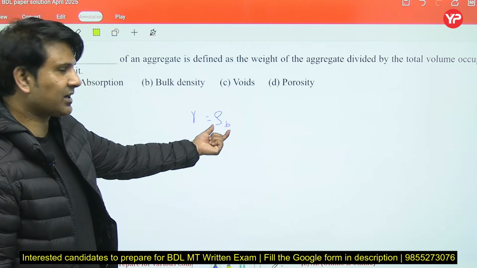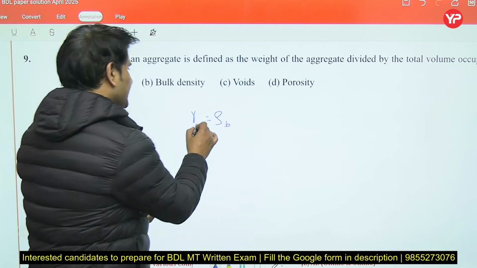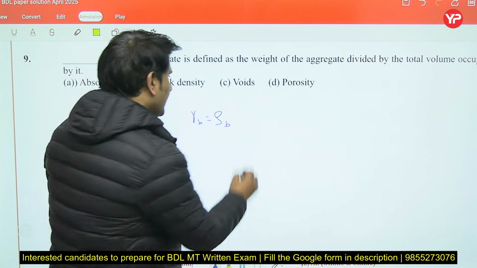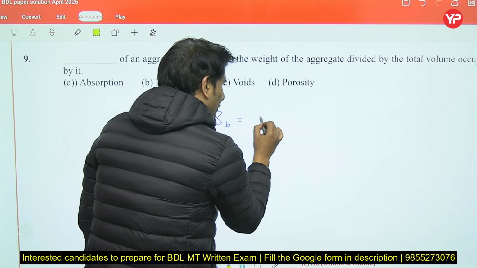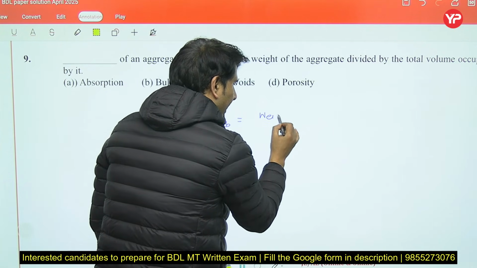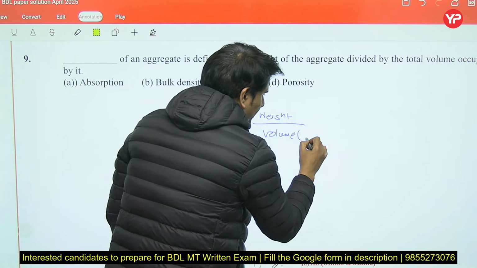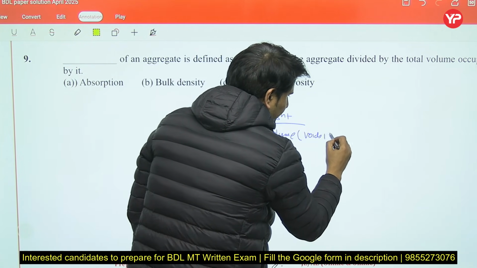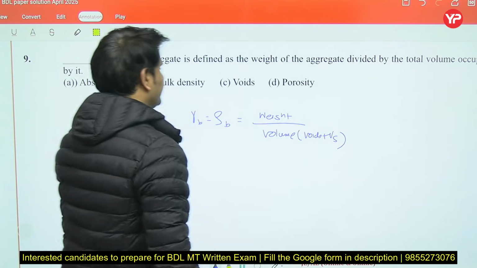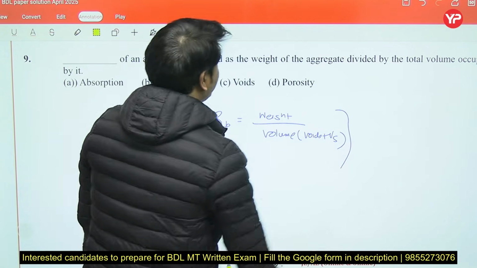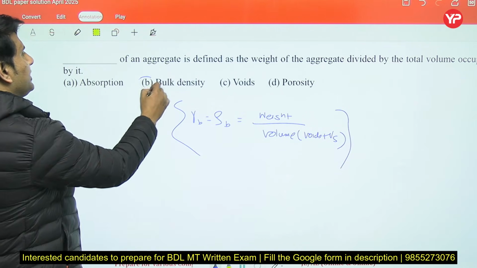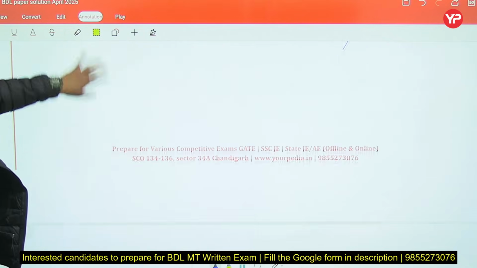So this is bulk density, or you can say bulk unit weight. Unit weight is the ratio of weight by volume, and volume is the total volume, which includes the volume of voids plus the volume of solids as well. So the ratio of weight by volume is known as bulk density. So the right option is B.